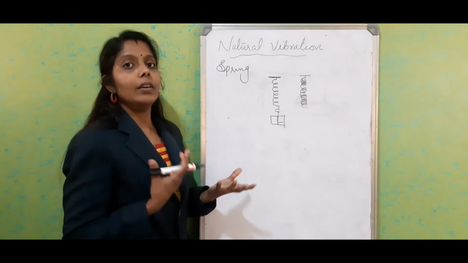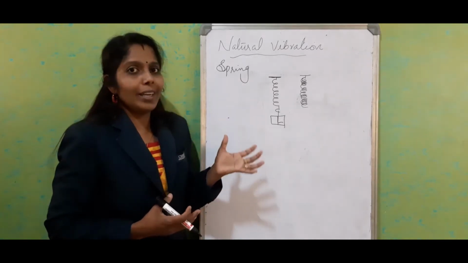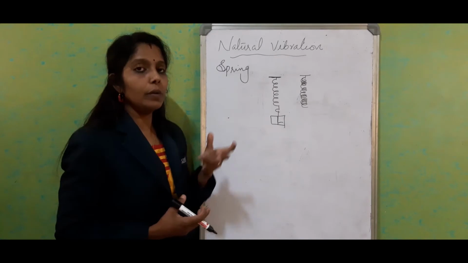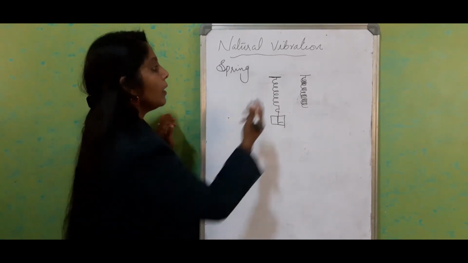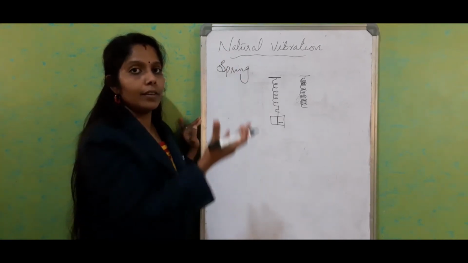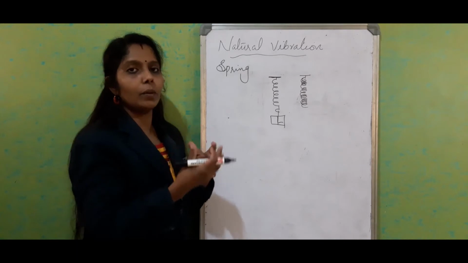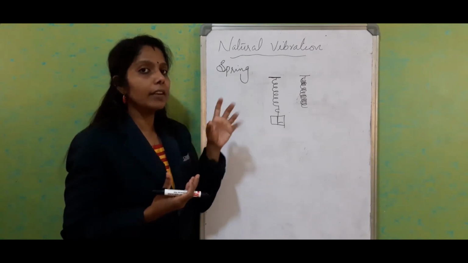That is also an example for natural vibration. Now here also it can create a frequency, right? So how can we find out the frequency from this one? For a spring, there is a constant of rigidness. Always we know that it's made up of some metal particle and all. So there will be a rigidity for this one.